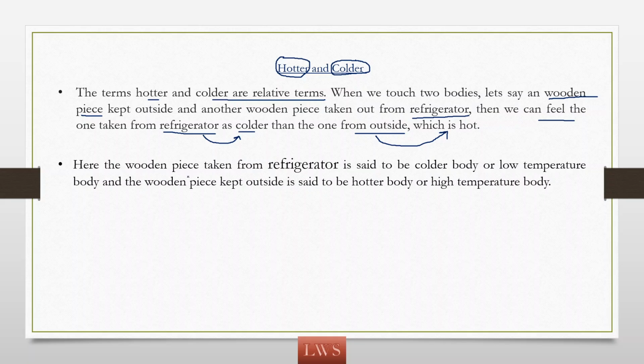So here we can also say that the wooden piece from the refrigerator is the colder body, or it is having low temperature. It is a low temperature body, and the wooden piece that is outside is hotter and it is the high temperature body.